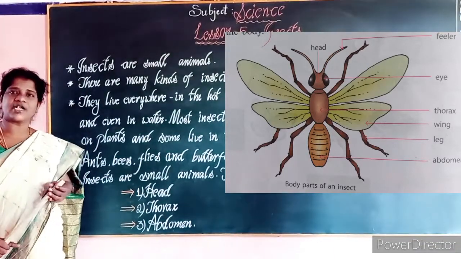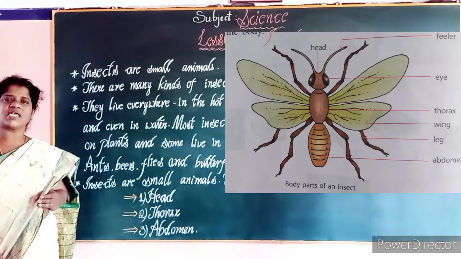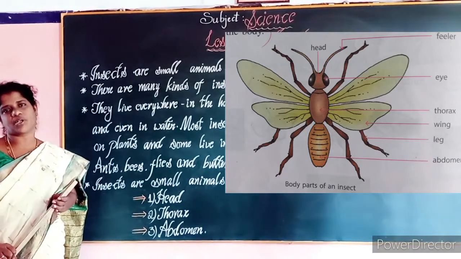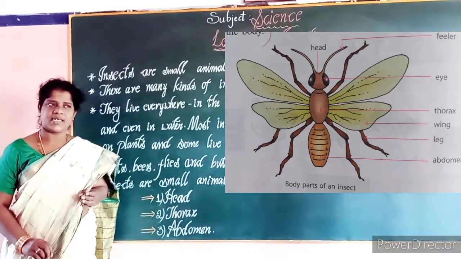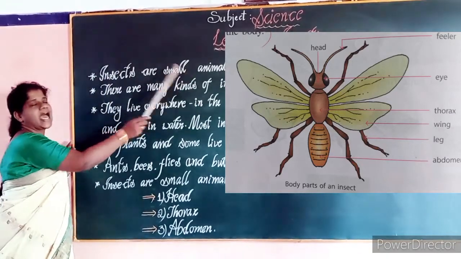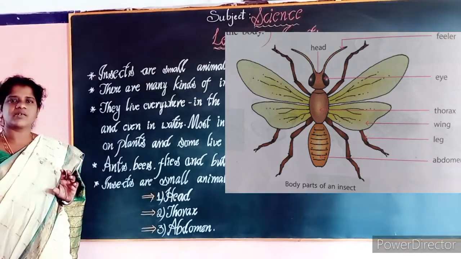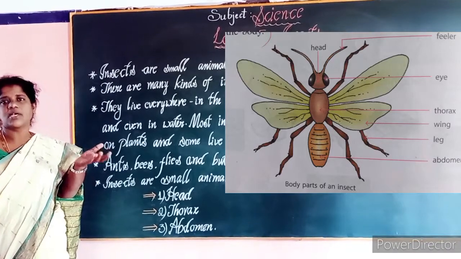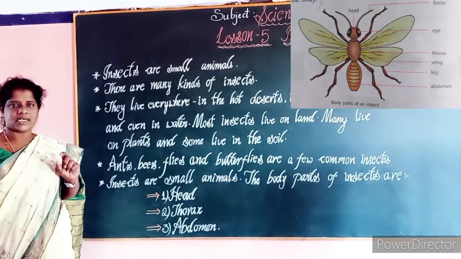We will see different kinds of insects in our daily life. Every day we will see some kind of insects, especially in the night time or daytime. Whenever we want, we can see those kinds of insects. But here the insects are very small animals. Some insects we cannot see with our naked eyes also. That kind of insects will also be present on this earth.